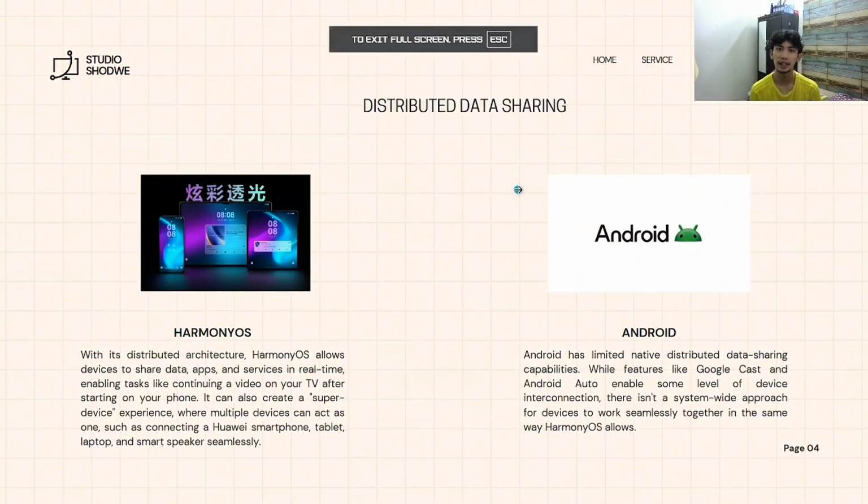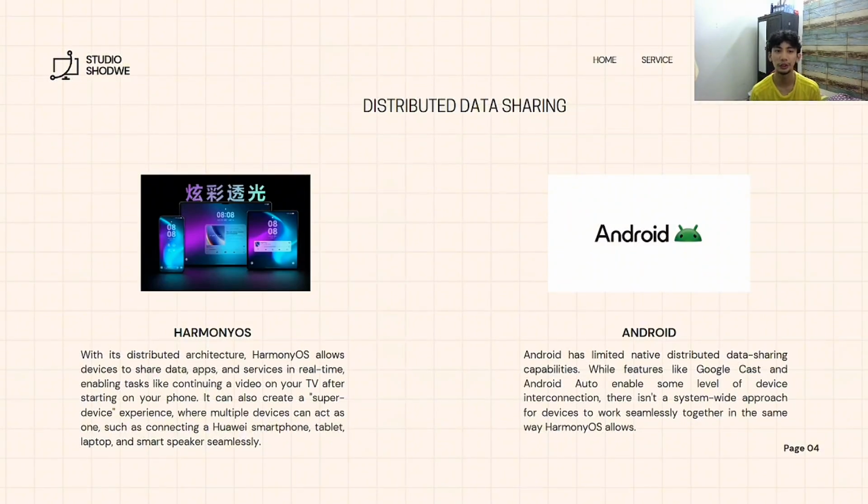Okay, so next is distributed data sharing. For Harmony OS, with this distributed architecture, Harmony OS allows devices to share data, apps, and services in real time, enabling tasks like continuing a video on your TV after starting on your phone.